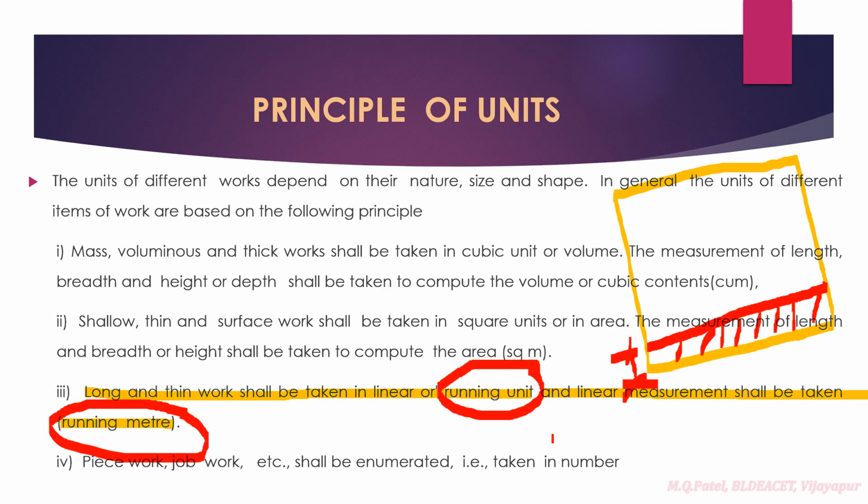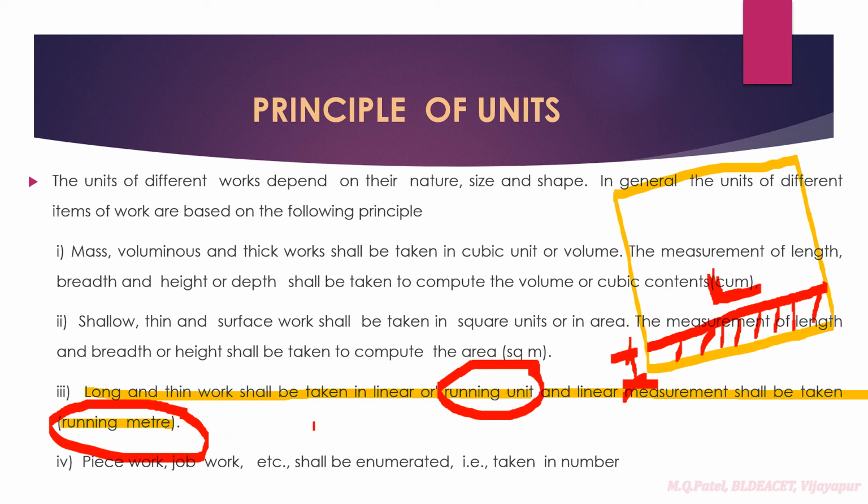We are going to specify the thickness of that material and the height of the material that has to be fixed. So I'll say we have to use vitrified tile of 8 mm thick, and height is 100 mm, 4 inches. In the description we are going to write that. In calculation, we only measure the length, right? So this type of item is measured in running meters.